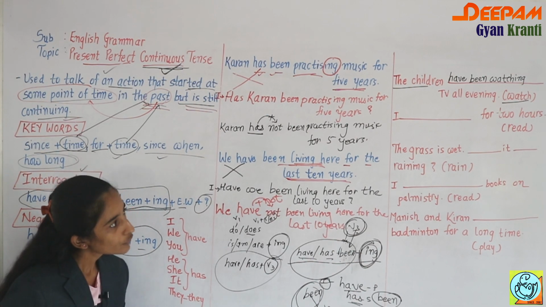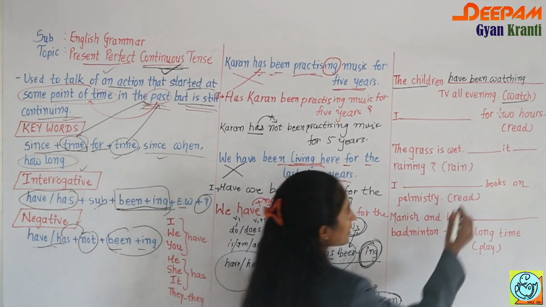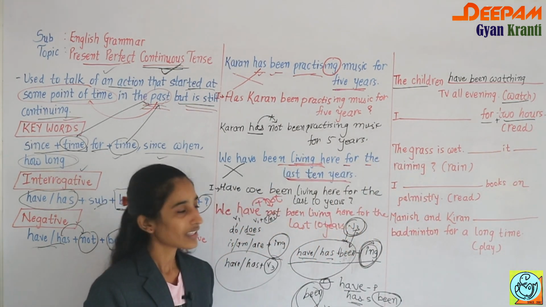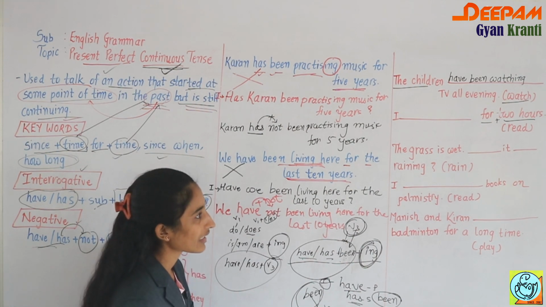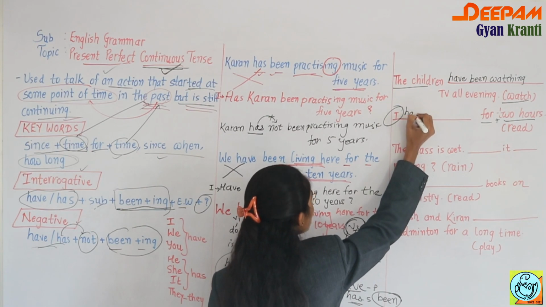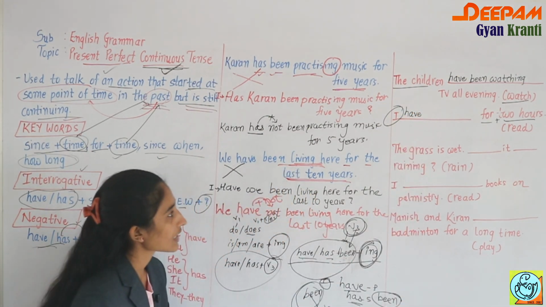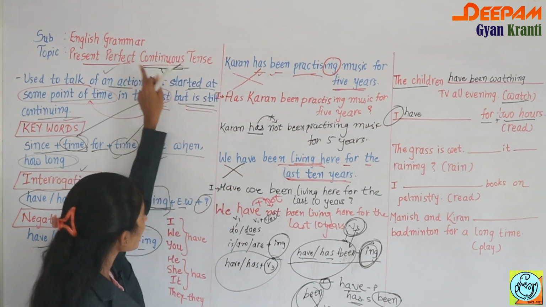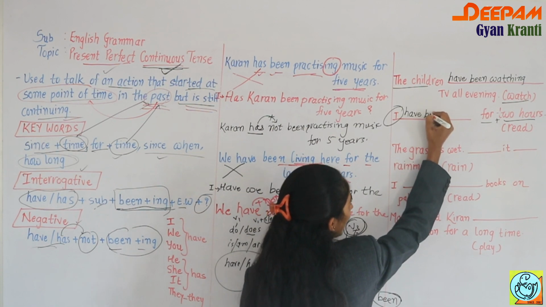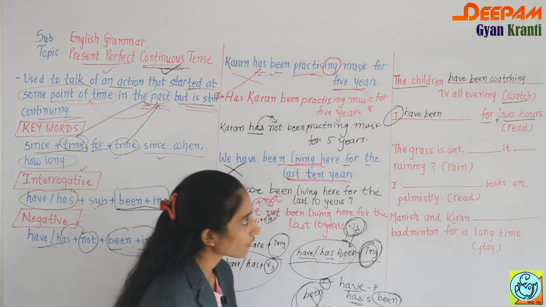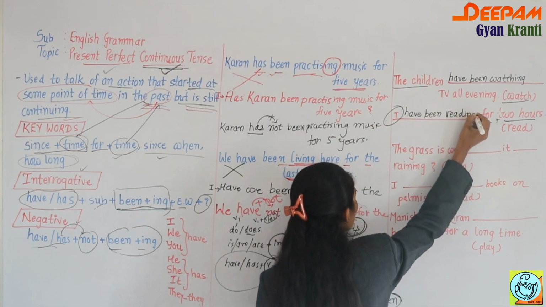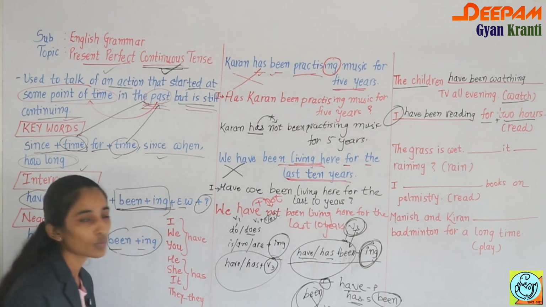Next one: I blank for 2 hours. Now for plus time means the action started in the past, and in the present also we feel that effect. So with I, what comes first? With I we have to use have. I is singular, but as an exception we use have. Then we form the perfect continuous, so we use the perfect form of be. So I have been. And what is the ing form of read? The ing form of read is reading. So I have been reading for 2 hours.